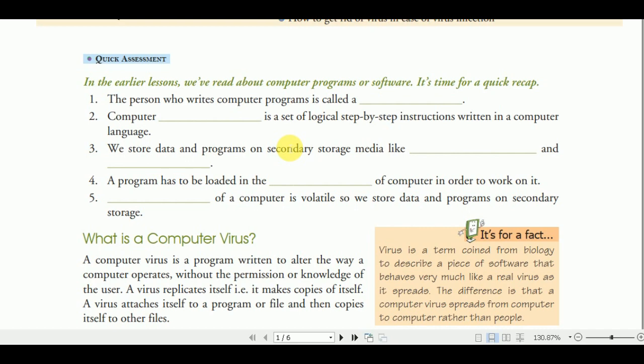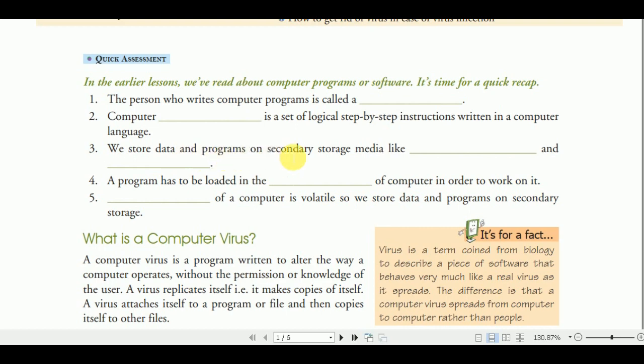Fill in the blanks. You will complete these because those fill in the blanks are from the previous chapter. A computer is a set of logical step-by-step instructions, that is what will become here. The answer will be program. Okay, the person who writes a computer program is called a what?